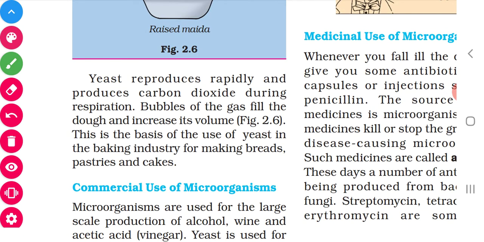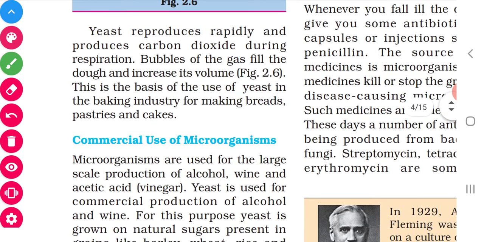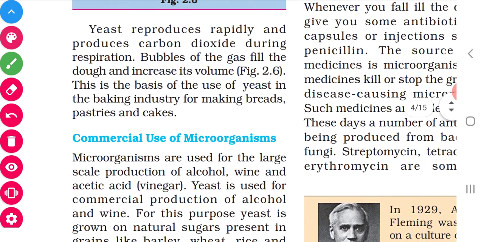Underline the word. What will this yeast do? Yeast is a microorganism that reproduces rapidly and produces carbon dioxide during respiration. We also release carbon dioxide during respiration, isn't it, children? Like that, the yeast is also releasing carbon dioxide during respiration, and the volume of the maida has increased.